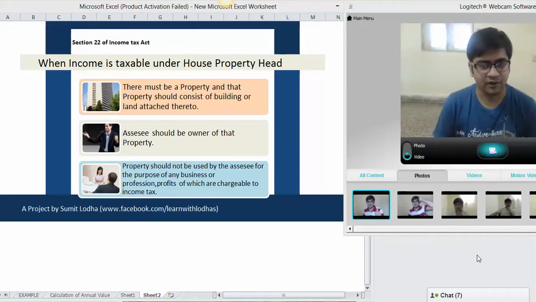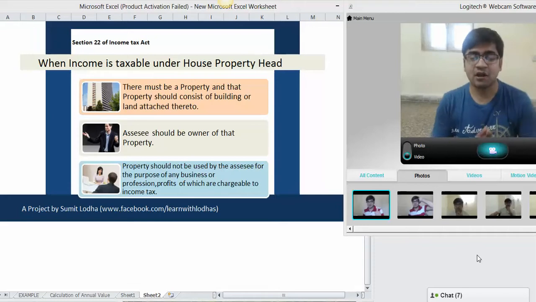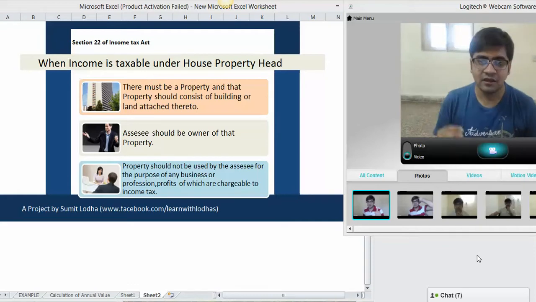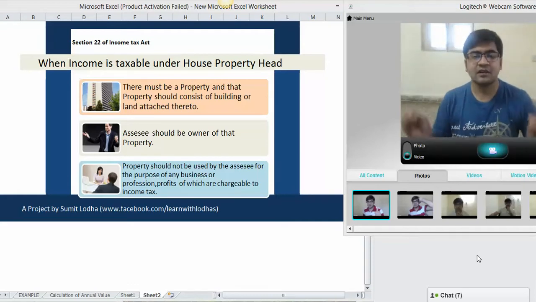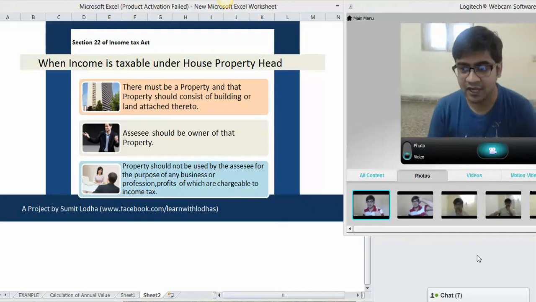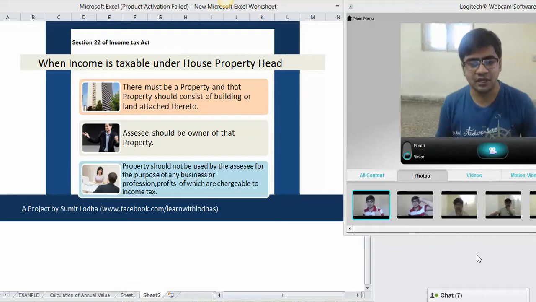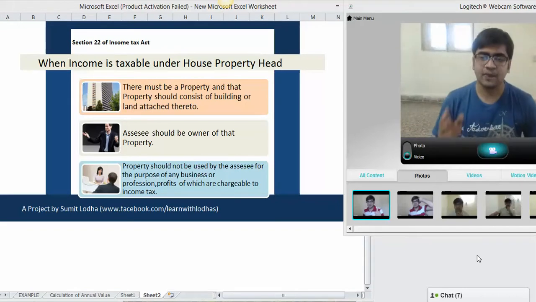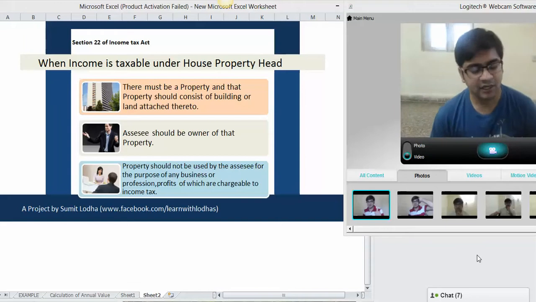Okay, so we won't discuss that property at all in this house property head because it is not falling under the charging section itself. Once any income cannot fall under the charging section of any head or any section, then you can't impose tax on that income in particular head. So if I am using my property for my own business or profession, then even the last